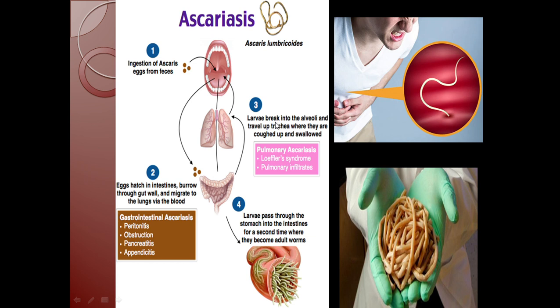So to avoid this disease, we should maintain hygiene. Here you can see the actual picture of the worm Ascaris.